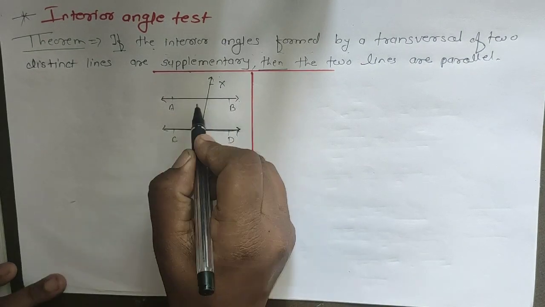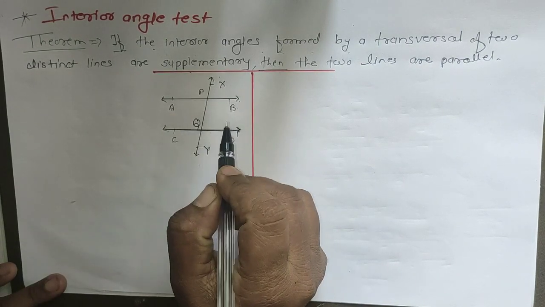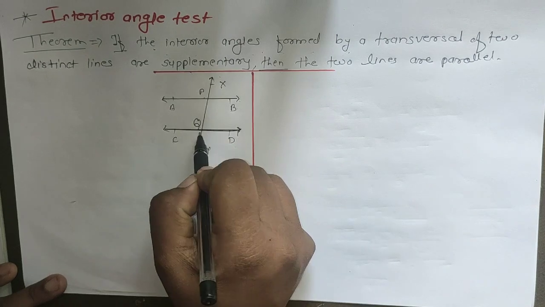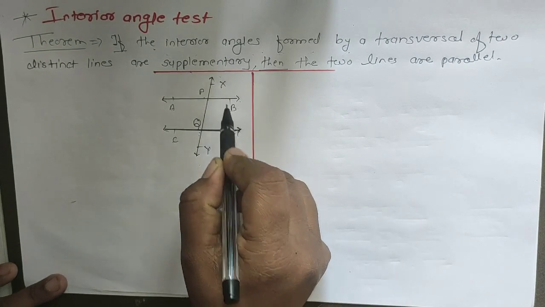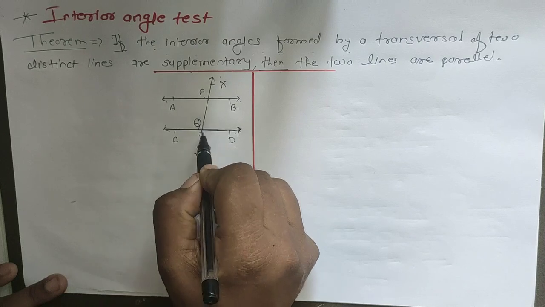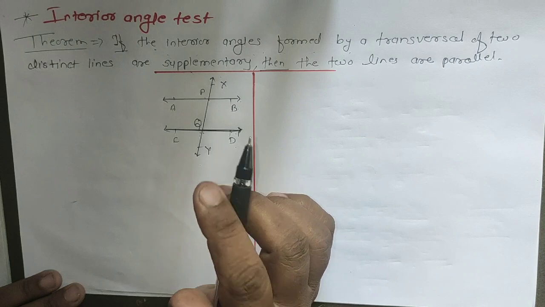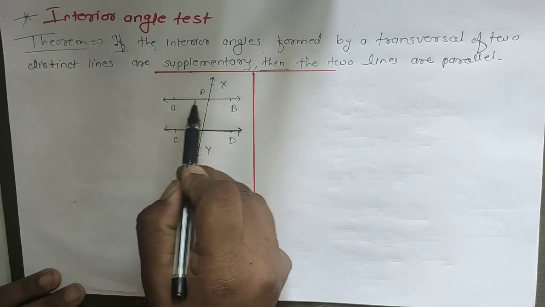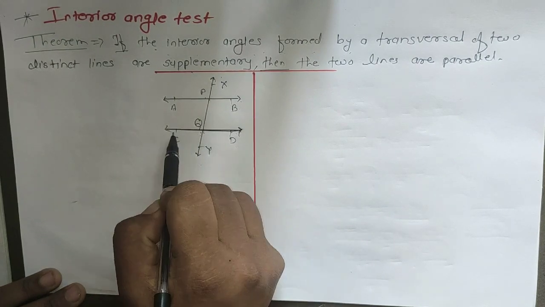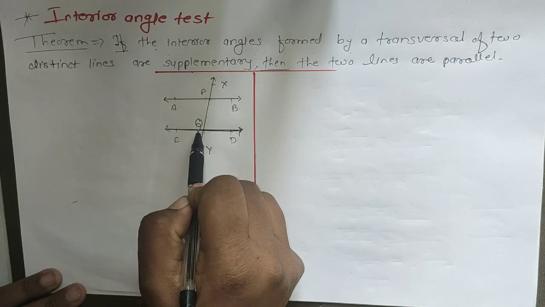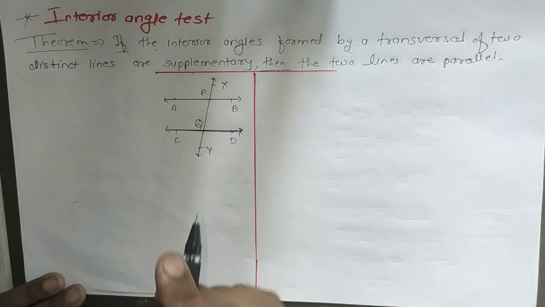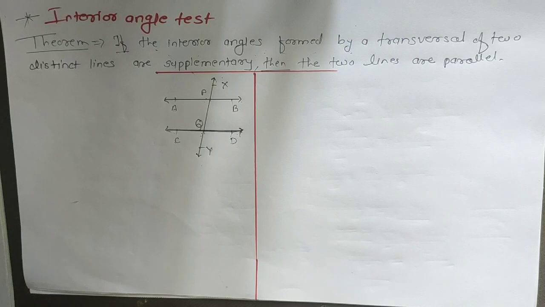Suppose we name this P and this Q. So BPQ and PQD, these two are the interior angles on the right side of the transversal, and APQ and PQC are the interior angles formed on the left side of the transversal.